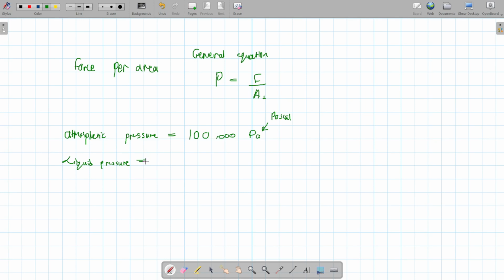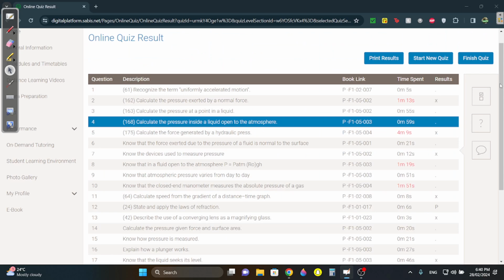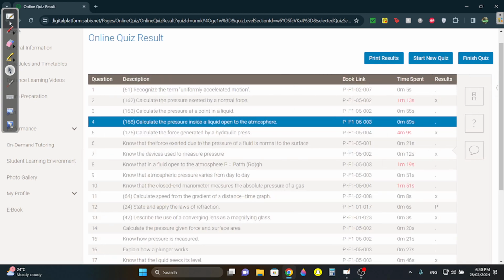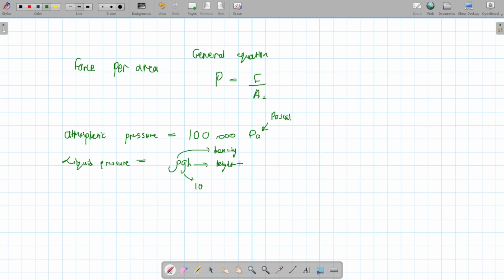Liquid pressure is equal to rho g h. Waleed, what's rho? Rho is density, the density of the liquid. g is the constant, which is 10, gravitational acceleration, and h is the height. I think it should be in meters. All units should be in meters.